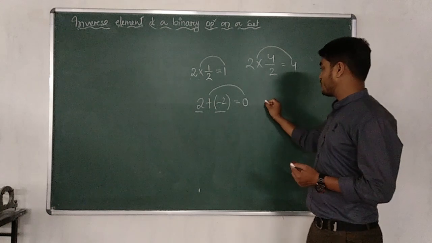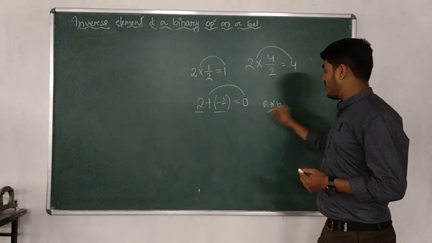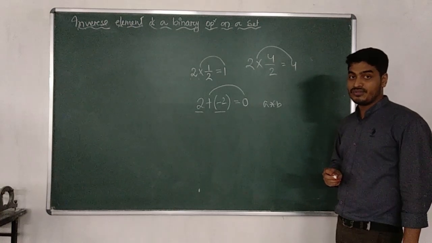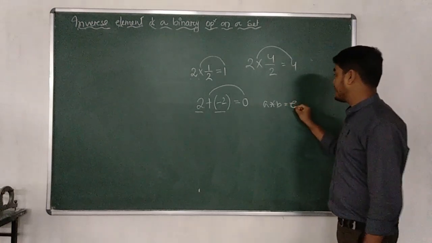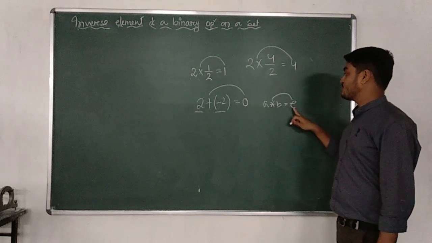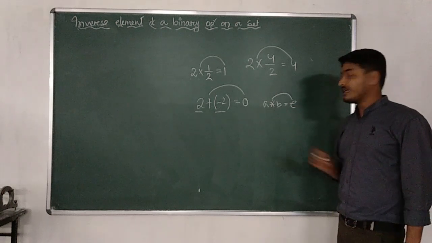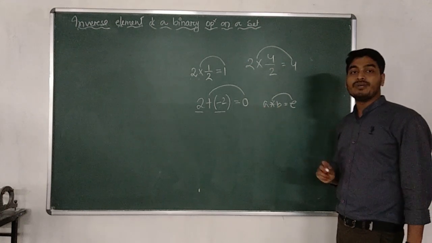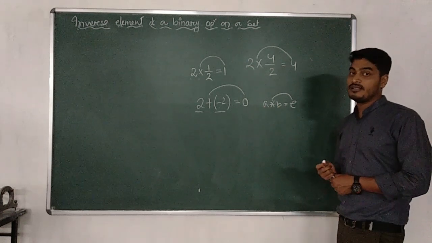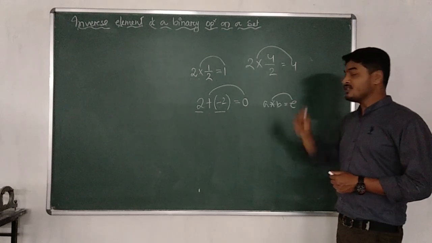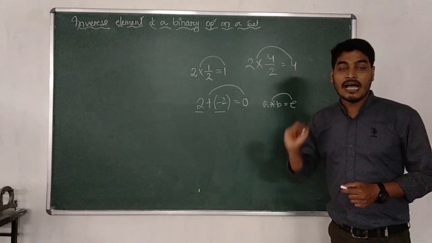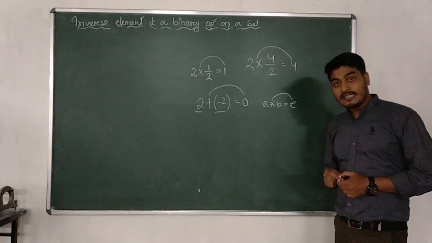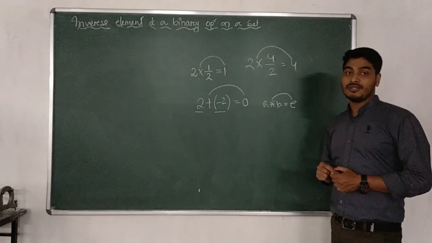That means what can we easily conclude? After the operation between two different elements a and b, if we get the identity element for that operation, then b will be known as the inverse of a, as well as a will be known as the inverse of b. One of them will be considered as the inverse of the other. That means we should have confirmation about the identity element for that operation. You must first know the identity element of the operation, only then can we talk about their inverses.